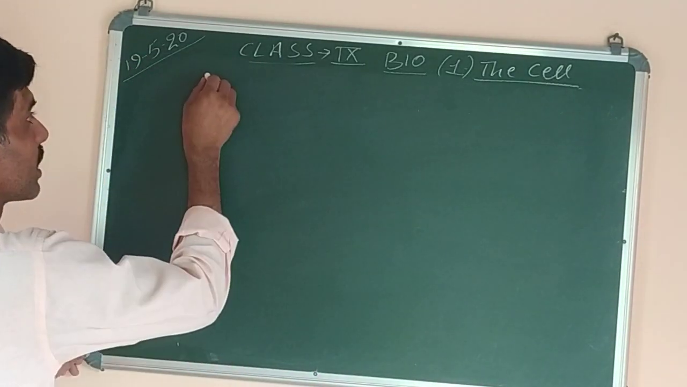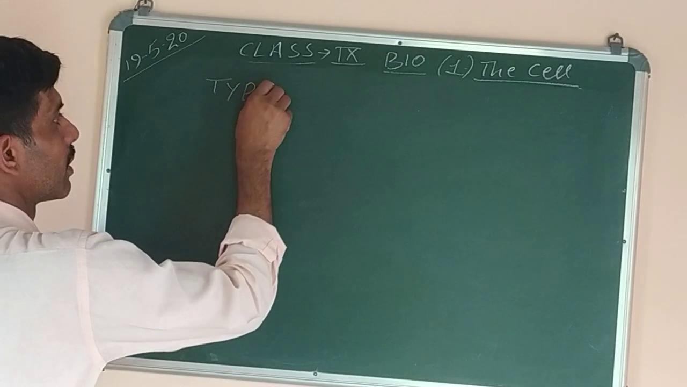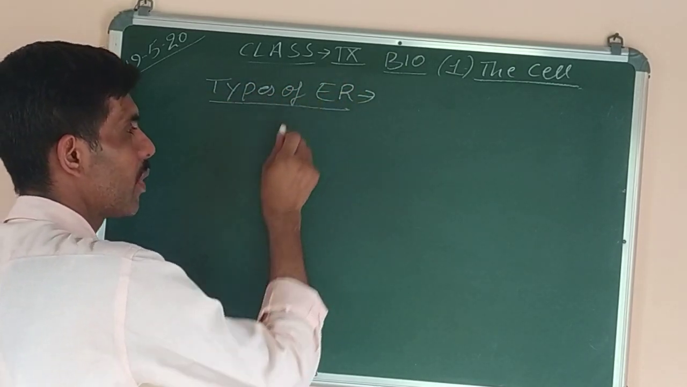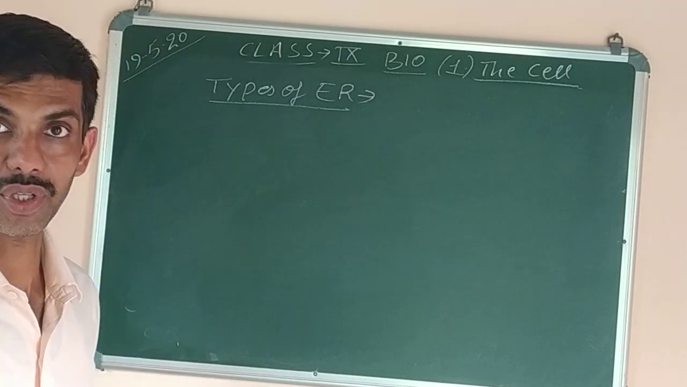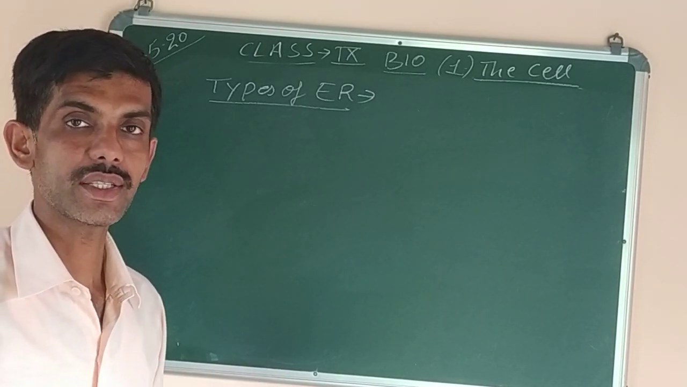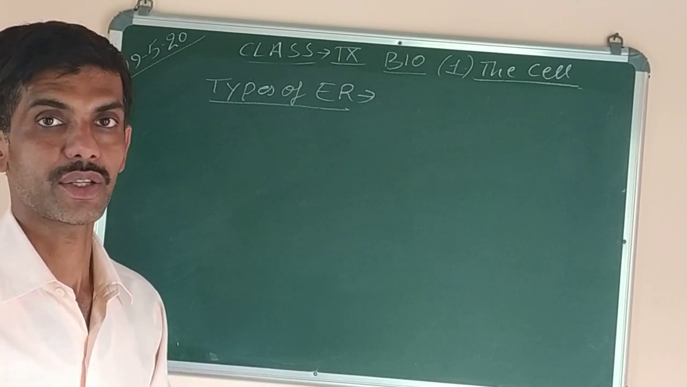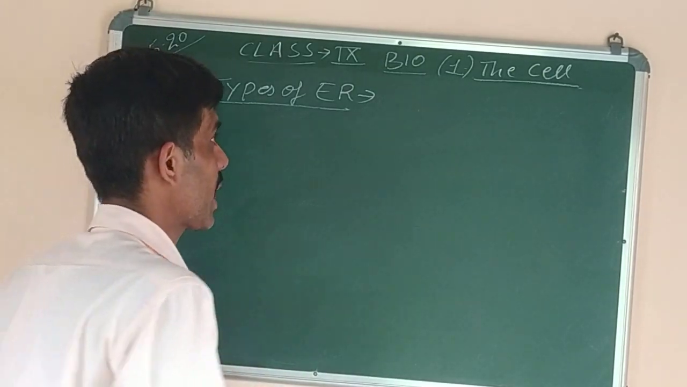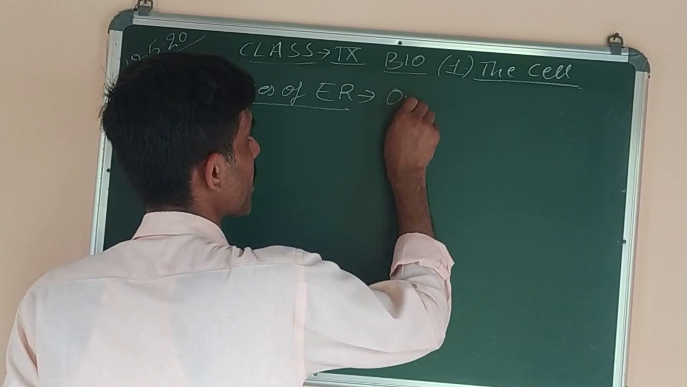Okay, now next one is types of endoplasmic reticulum. Now, what is the basis of classification? If the question is asked, on which basis is endoplasmic reticulum classified into two types? The answer is on the basis of presence or absence. So I will write it here.